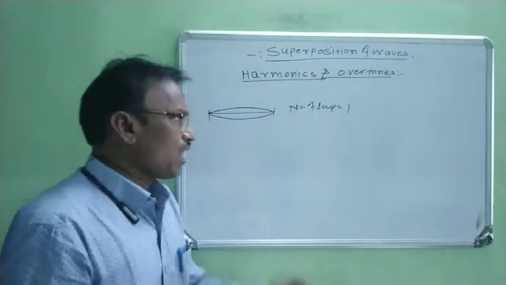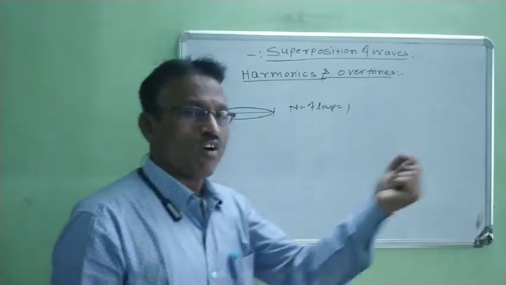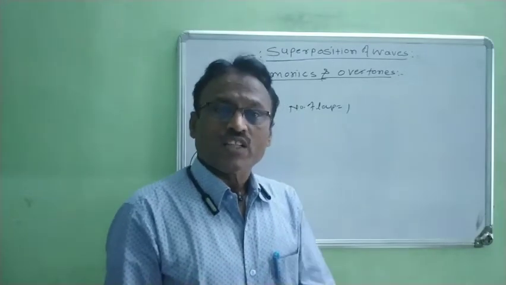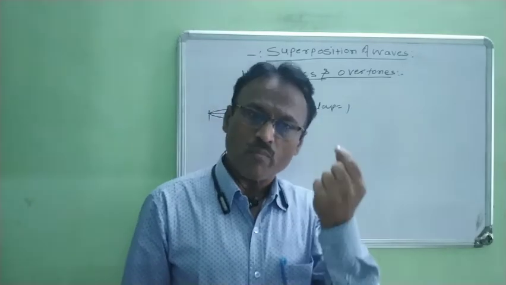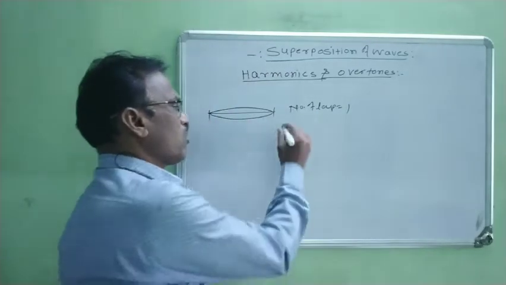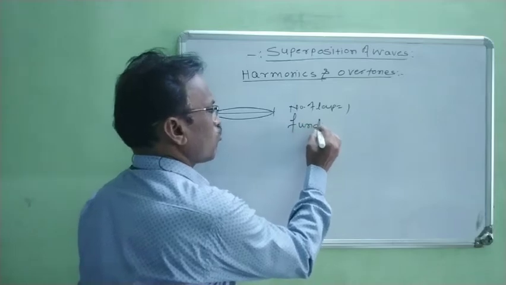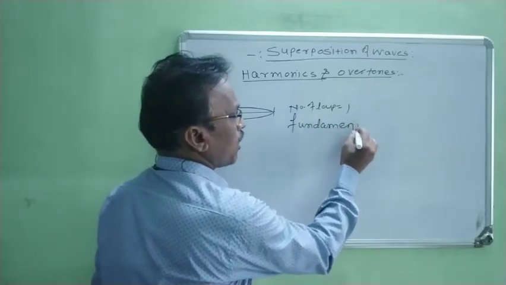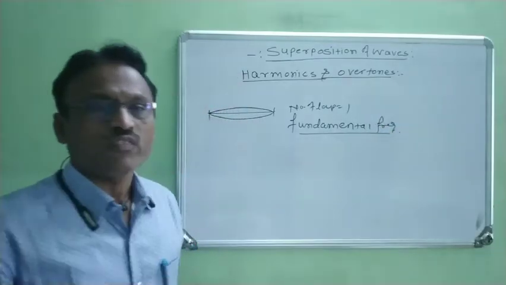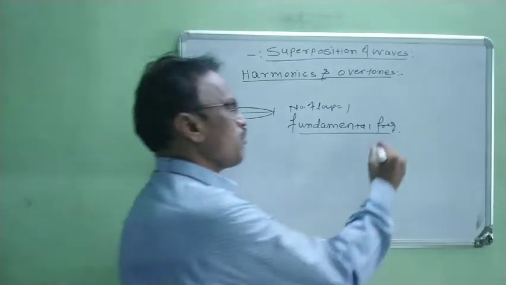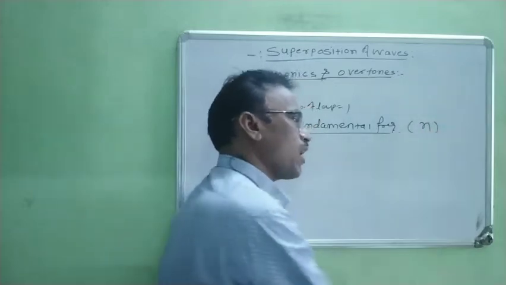When any body starts vibrating, the lowest frequency of this vibrating body is known as the fundamental frequency. This fundamental frequency is denoted by n.